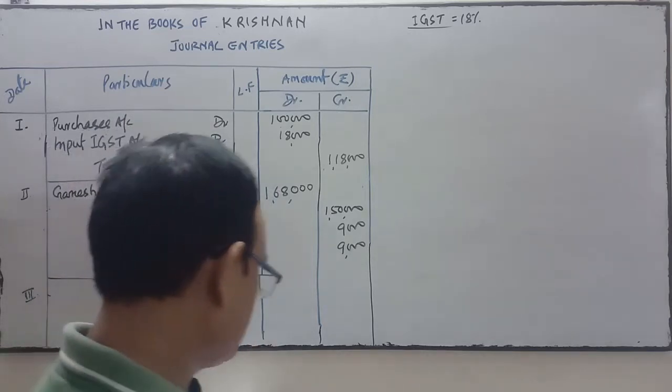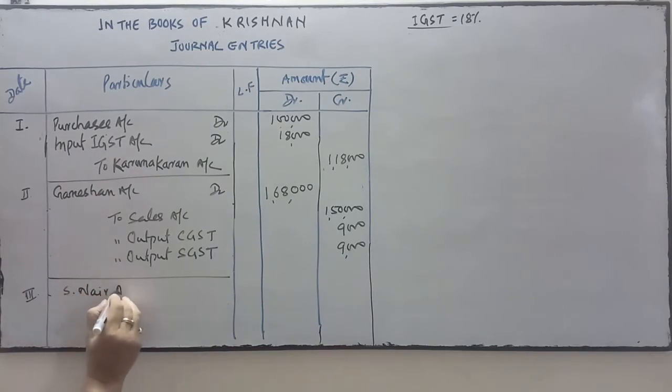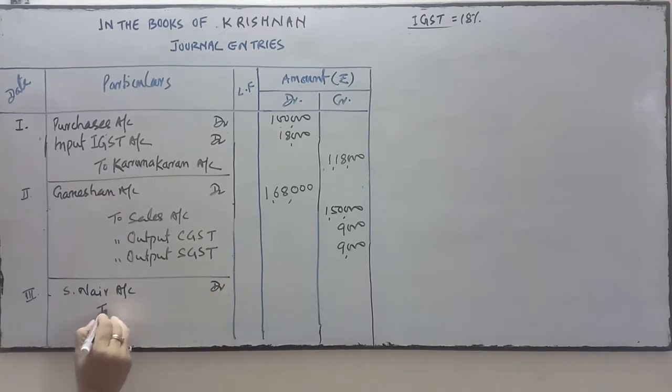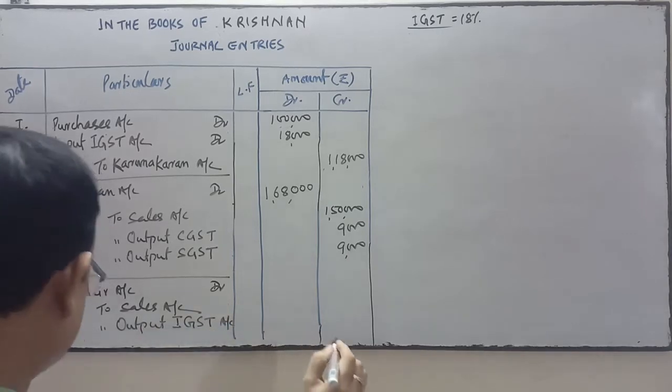So S. Nair account debit, to sales account, to output IGST account.